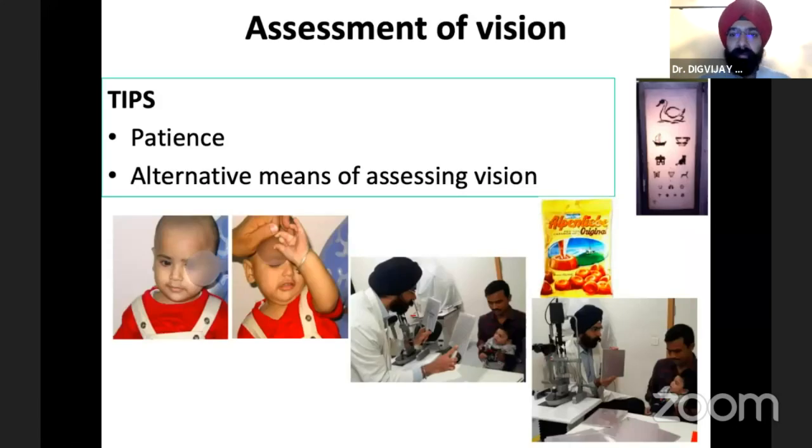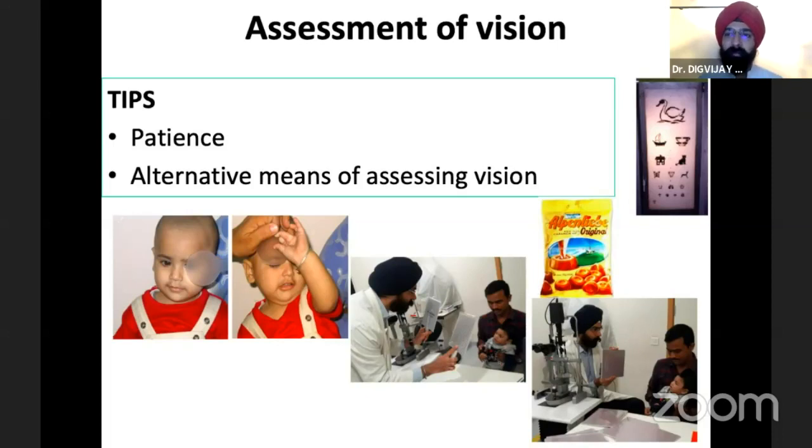In examination, the assessment of vision, and I think for the entire pediatric examination, the first tip and the first trick, and probably what works most, is patience. You have to have patience. You have to give the child time to cooperate, to respond. You have to make a rapport with the child. You have to become a friend with the child and give him time. And that's how it works.